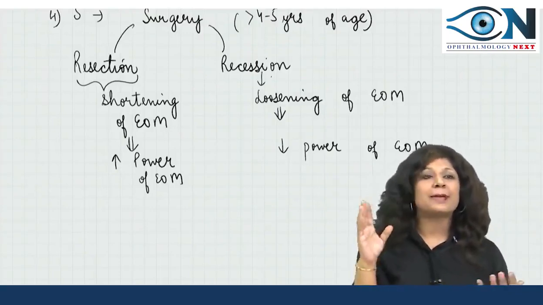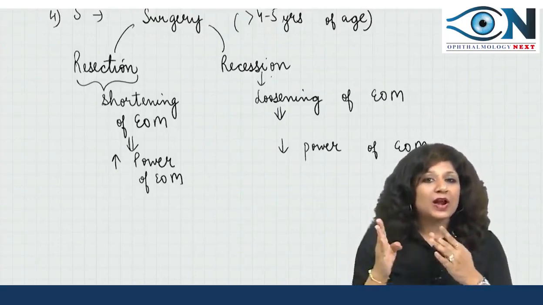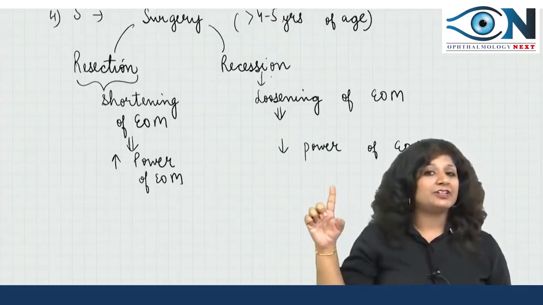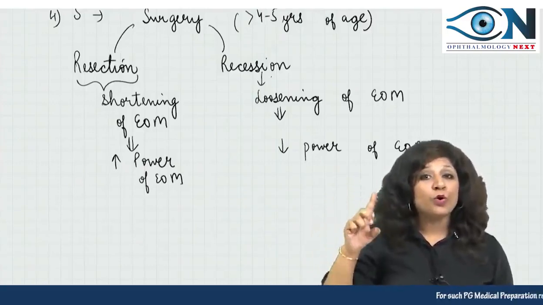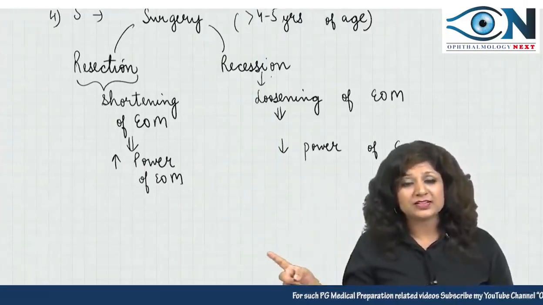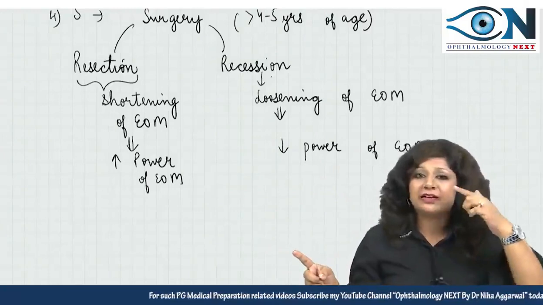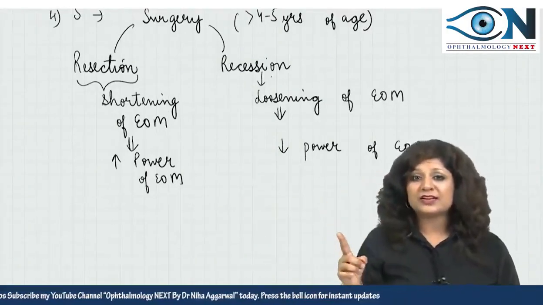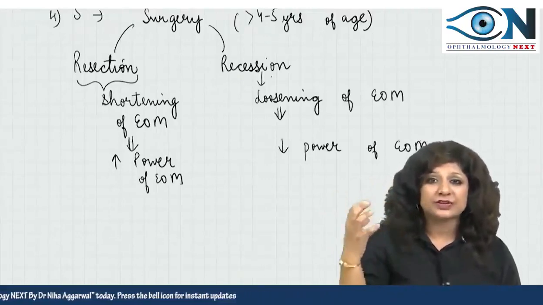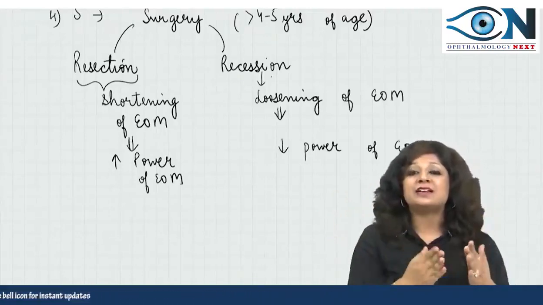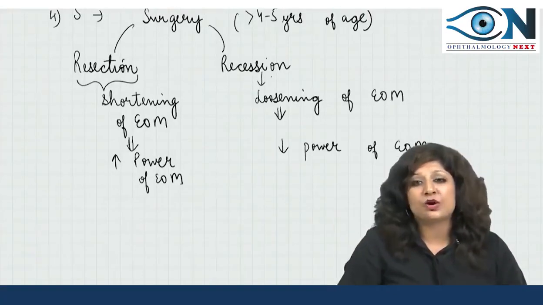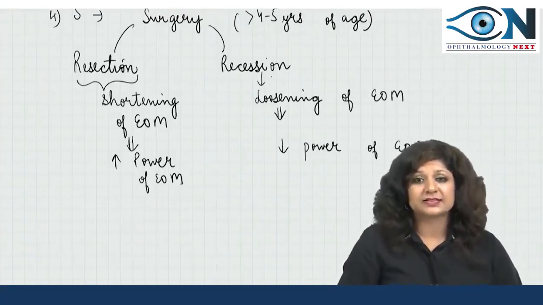For example, a patient comes to us with a right eye divergent squint. Right eye divergent squint means there can be overaction of the lateral rectus, or there can be underaction of the medial rectus. If there is overaction of the lateral rectus, we can do the recession of the lateral rectus. If there is underaction of the medial rectus, we can do the resection of the medial rectus.